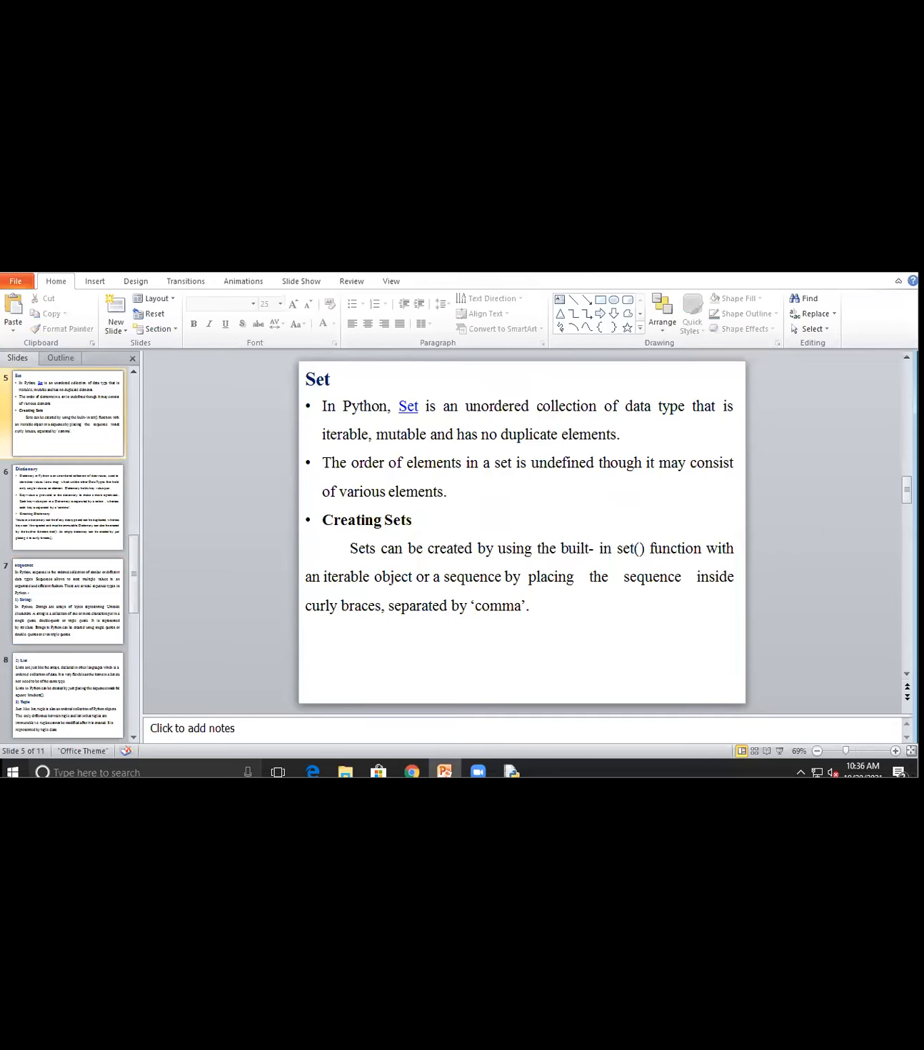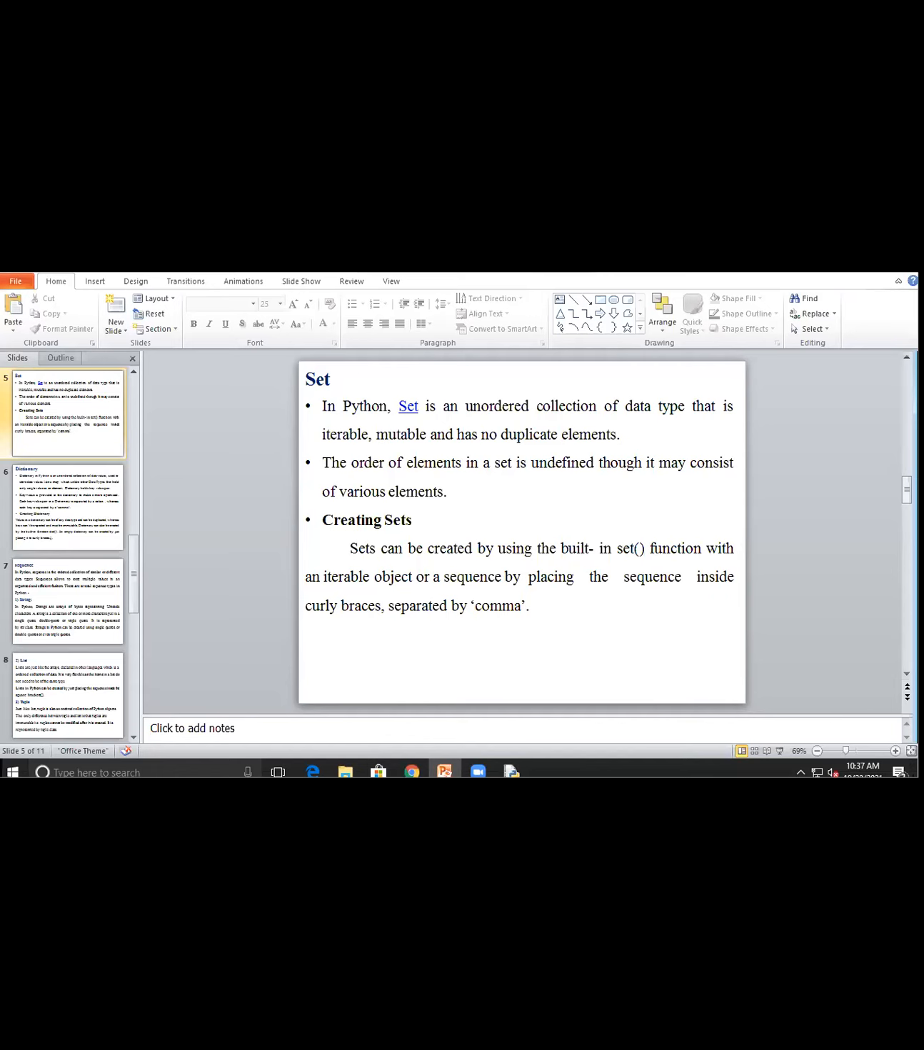Suppose we consider as an example the ascending and descending concept. Ascending order means it will represent in sequence, but descending order means it will be represented as first higher, then lower, like that. So unordered means we are using this collection in any order. The data type is iterable, mutable, and it has no duplicate elements.